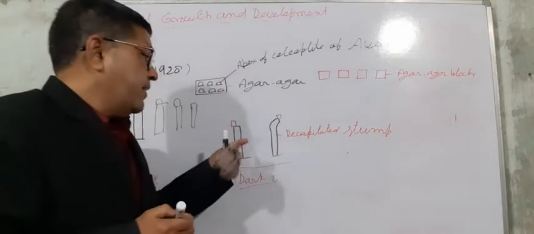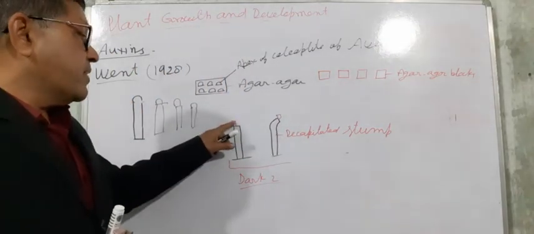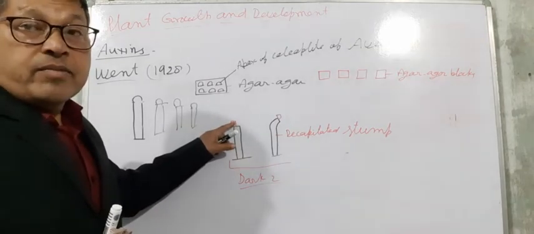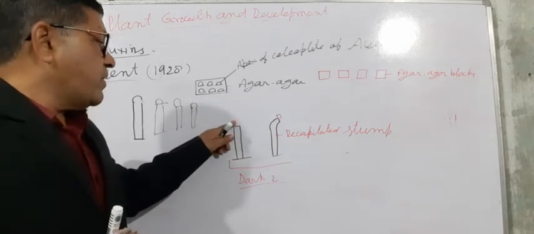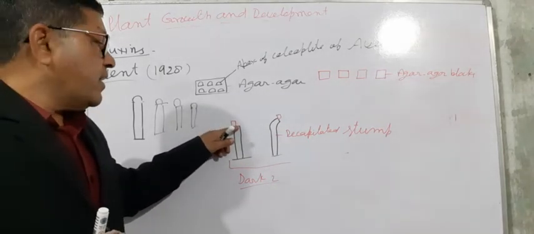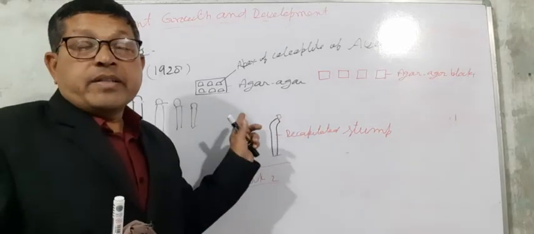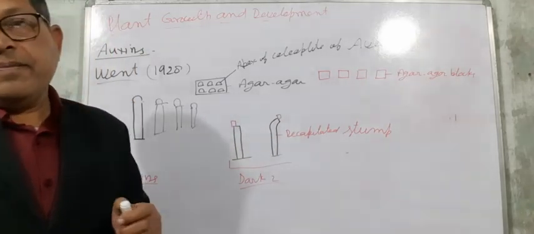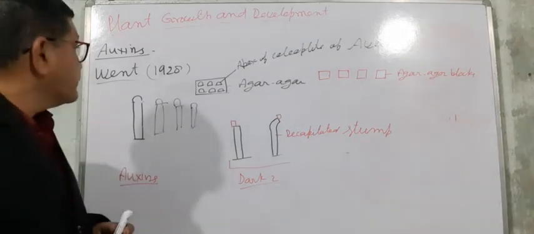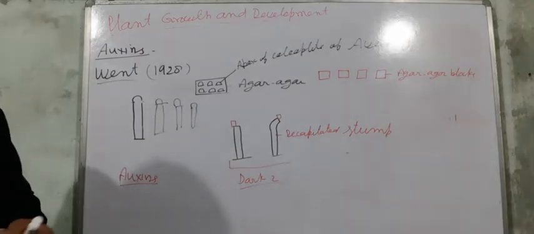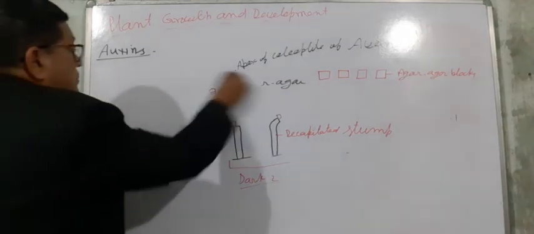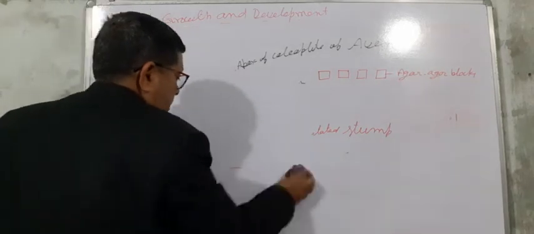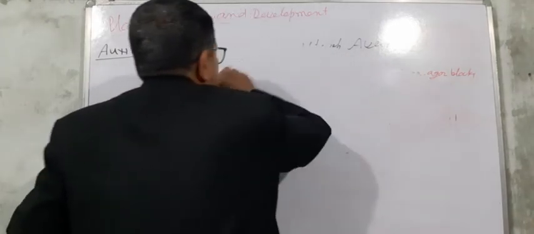After that he found that the material, named auxin, was transferred from the block to the stem, and that causes the bending of the stem. This was the little history, and after that comes the detail about the auxin hormone and where it is produced.